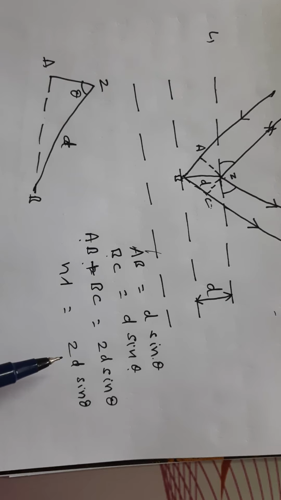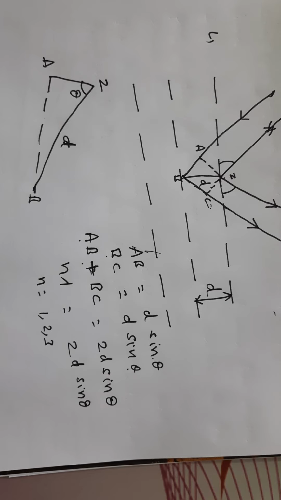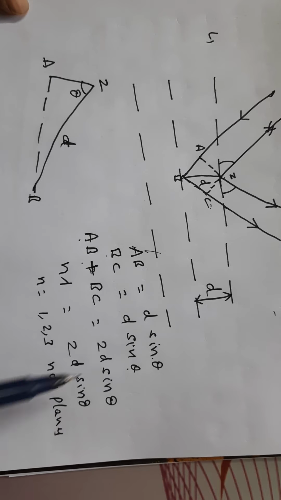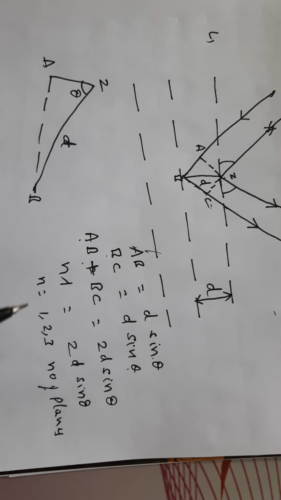Here n is an integer. Generally n is equal to 1, 2, 3 like that. This is called the order, like first plane, second plane, third plane.